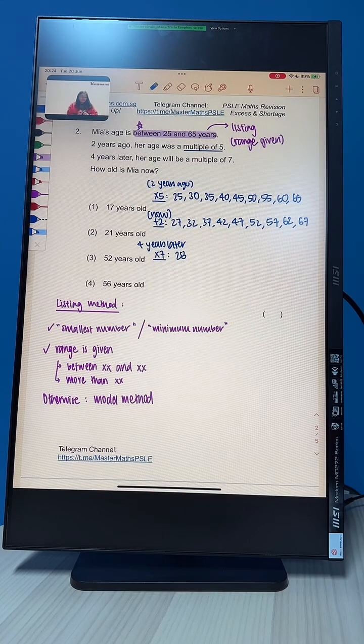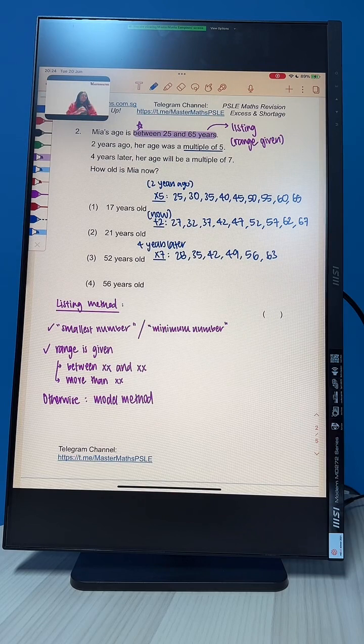Recall, from the very first line here, we have to look at the range that's between 25 and 65. So anything beyond the range, we don't want to care about it. So 28, 35, 42, 49, 56, 63. Anything that is past the range, I don't want to care about it.